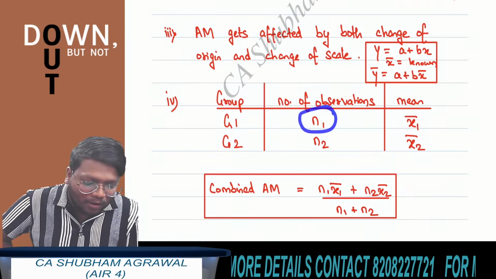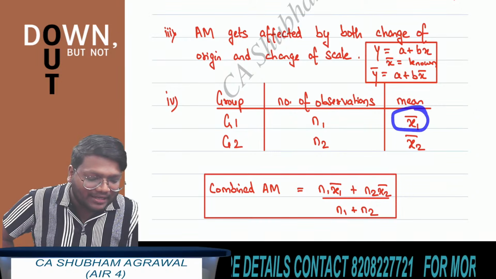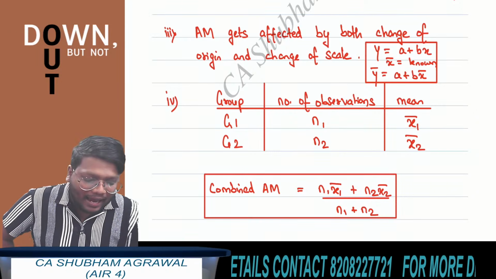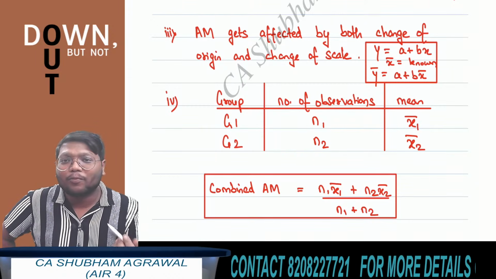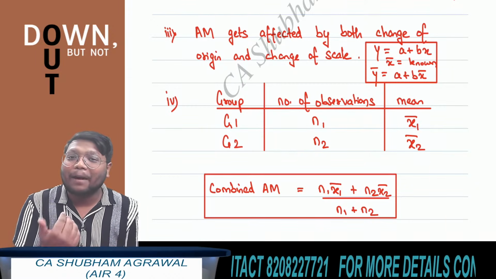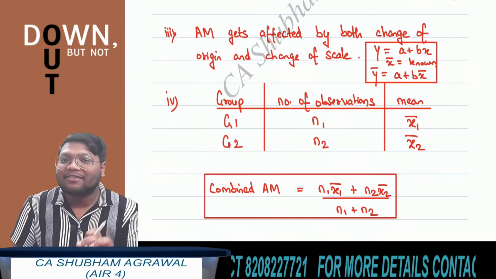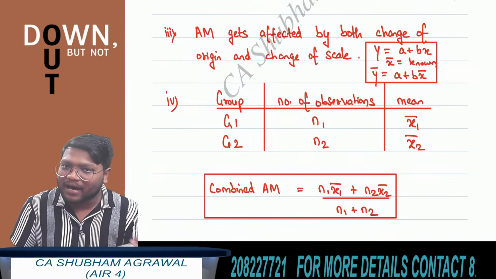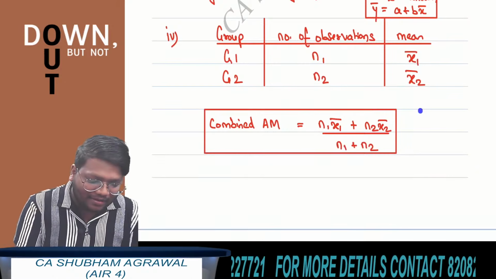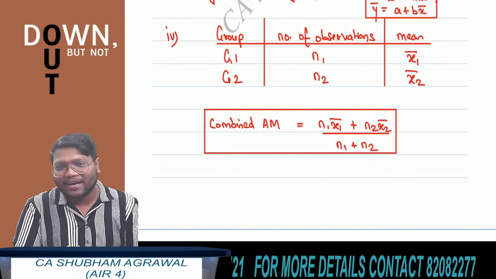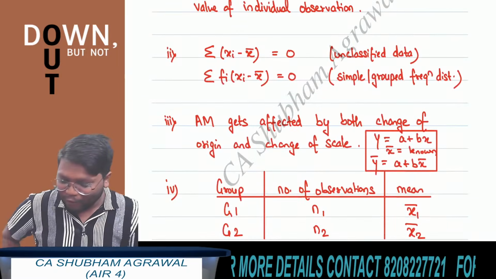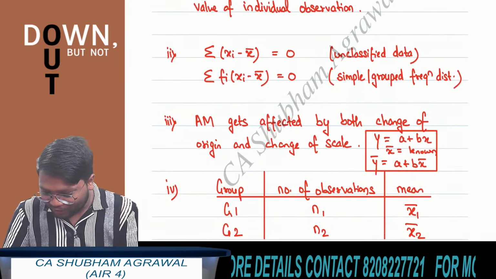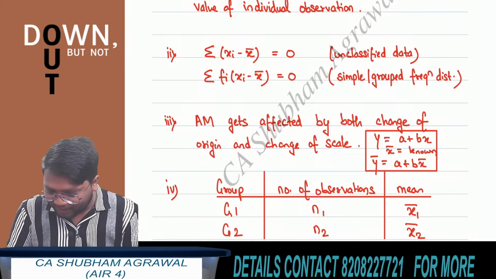If there are n1 observations in group 1 and x1 bar is the arithmetic mean of group 1, n2 is the number of observations in group 2 and x2 bar is the arithmetic mean of group 2, the combined arithmetic mean is n1 x1 bar plus n2 x2 bar upon n1 plus n2. Clear? I hope all of you have understood the formulas and the properties of arithmetic mean.